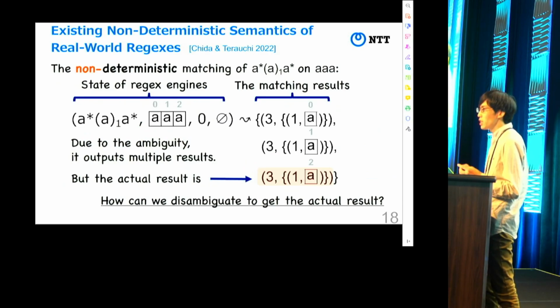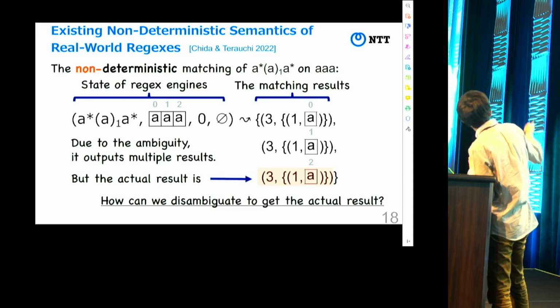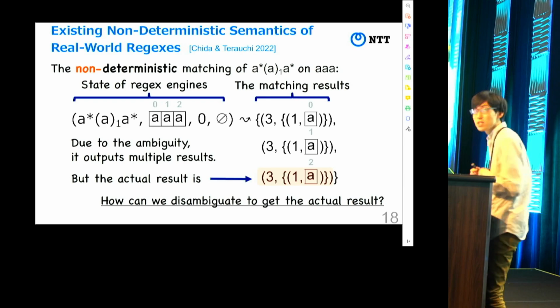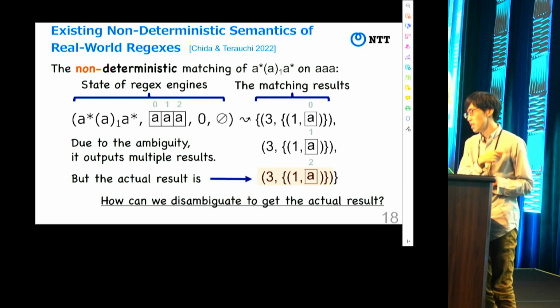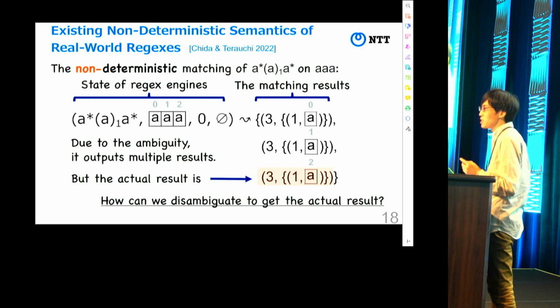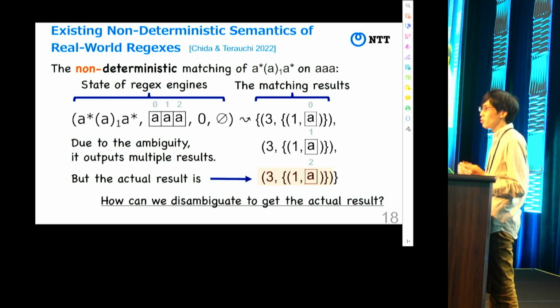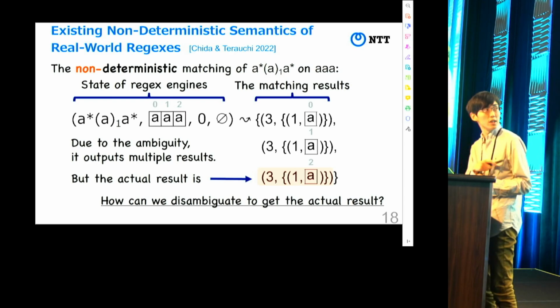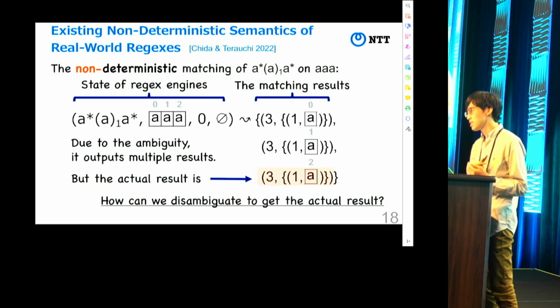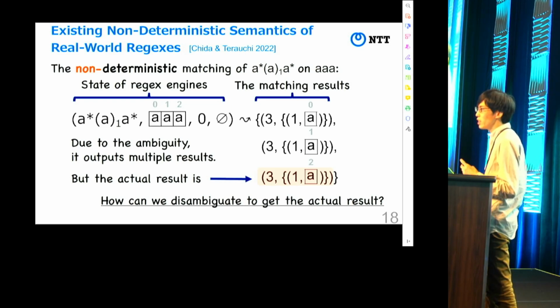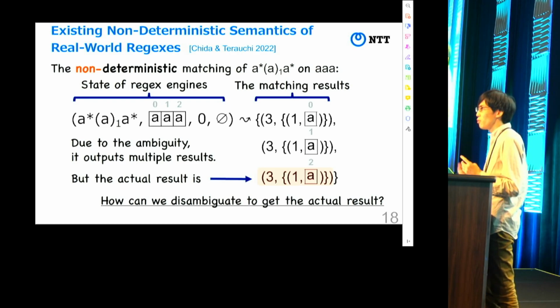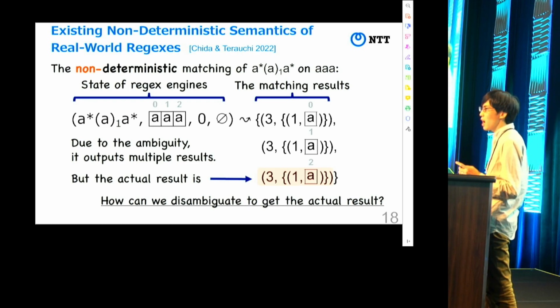In the case of non-deterministic semantics, we can define the semantics like this. This part represents a state of regex engines, and this part is the matching result. But this is a non-deterministic semantics, so if a regex has an ambiguity, then it may output multiple matching results, like this case. But our setting is extraction, so we need to find out the actual matching result from the matching results for correctness. But how to find the actual result? To find it, we need to disambiguate the matching, but then how to disambiguate the matching?